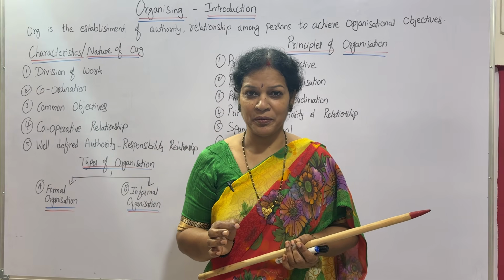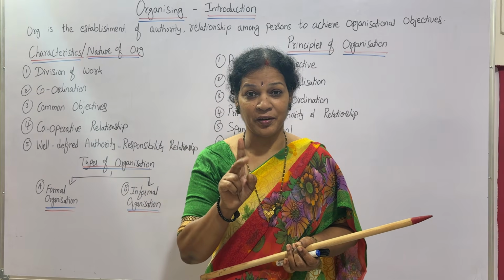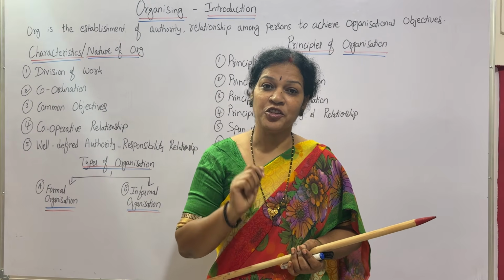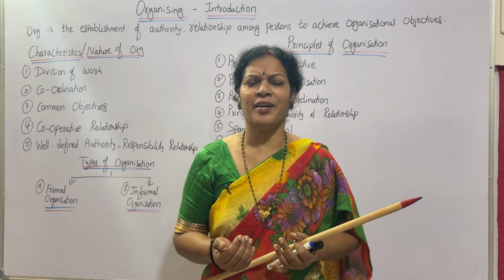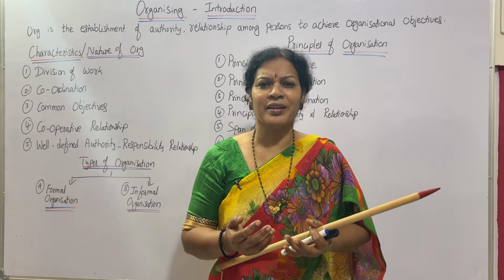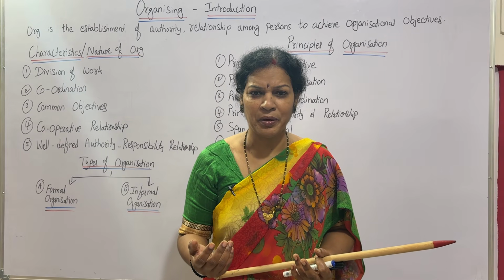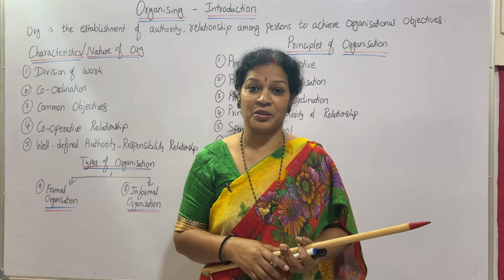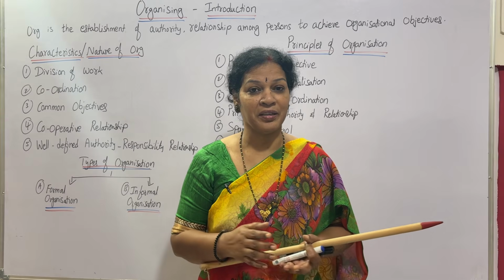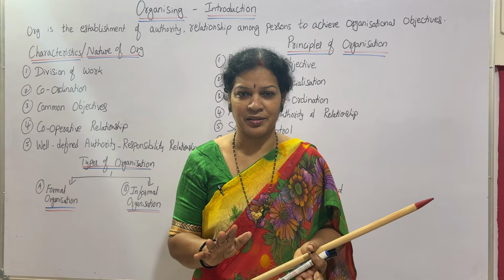Principles of management, we have learned first planning, then after that organizing. Planning chapter we have completed. Now we'll go for organizing. Organizing means what? Organizing all the things in a proper way so that the organization can achieve their objectives. That's what we call organizing in simple words.